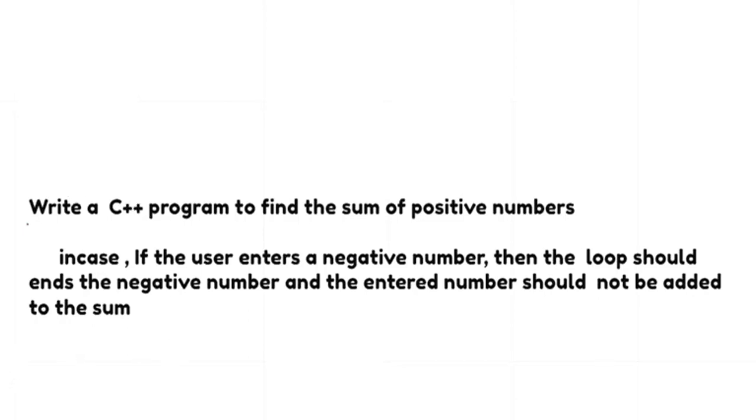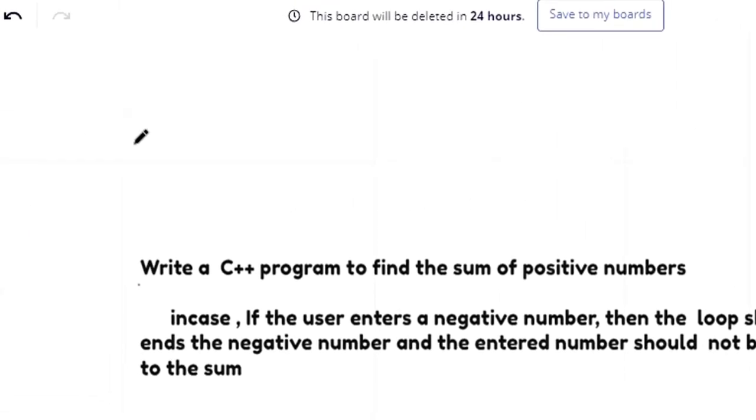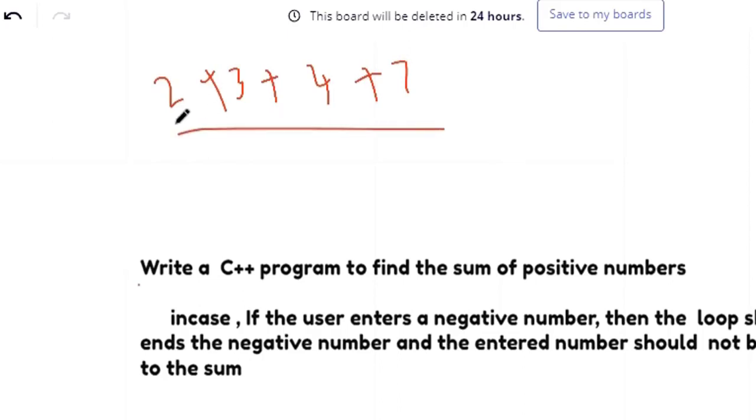So basically your task is this. Let's say I'm going to enter the first positive number, let's say 2. The next positive number is 3. I'm going to add. The next number the user is going to enter is 4. The next number the user is trying to enter is 7. So now you're going to add everything. Every number is going to be added. So 5, 9, 16, right?